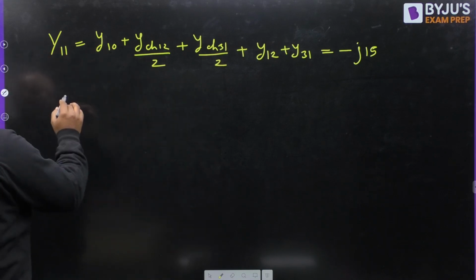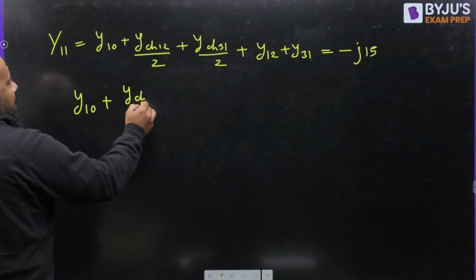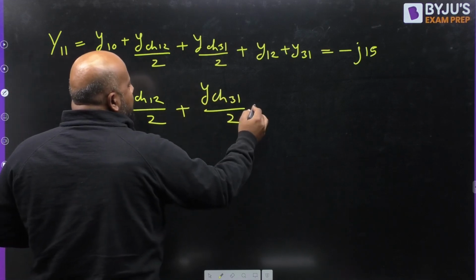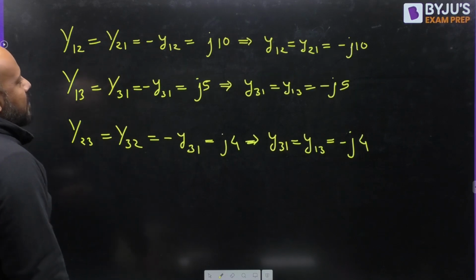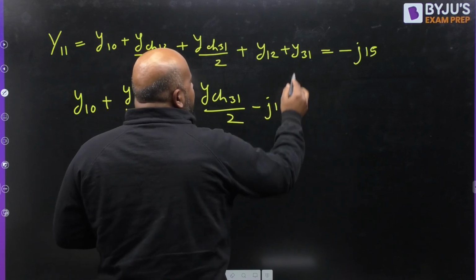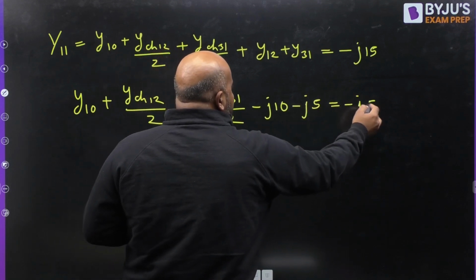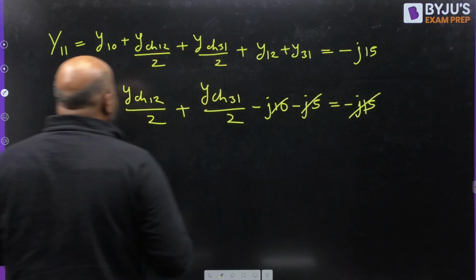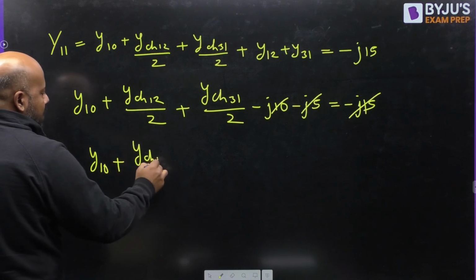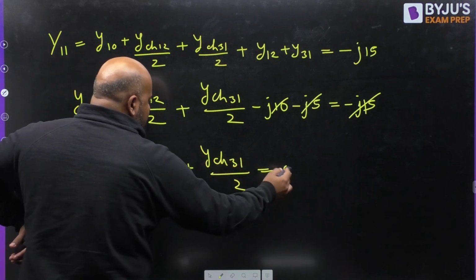Now you put the values. What is Y10? No information. Plus Y charging 1 to 2 divided by 2, no information. Y charging 3 to 1 divided by 2. What is Y12? It is minus J10. What is Y31? Y31 is minus J5. So this is going to be cancelled with the minus J15. So finally for Y11 you are getting the equation that Y10 plus Y charging 12 divided by 2 plus Y charging 31 divided by 2 is equal to 0.